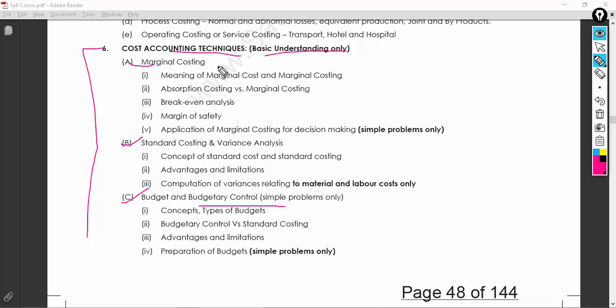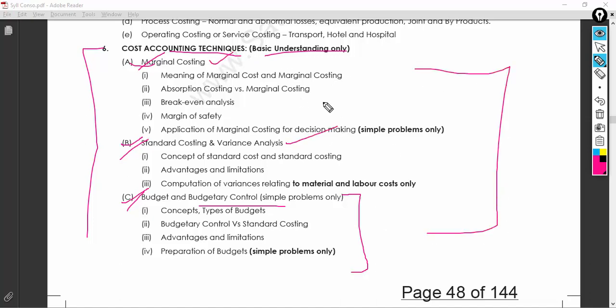So what are the techniques you're following in your costing? Remember, technique means marginal costing, standard costing and variance analysis, budget and budgetary control. Okay, so this is very very important, guys, do not miss this one, because you'll be having a similar thing in your final year also. When I do that one, I'll see whether those things are still applicable in the 2016 syllabus. So this is a little confusing, this is also a little confusing, but however, remember, all these are very important and carry very good marks.